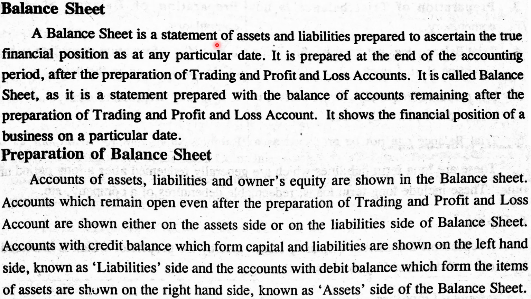Next is the balance sheet, which is prepared last. Final accounts consist of the trading account, profit and loss account and balance sheet. A balance sheet is a statement of assets and liabilities prepared to ascertain the financial position at any particular date. It is prepared to find out the assets and liabilities position, or financial position, of the business at the end of the accounting period.